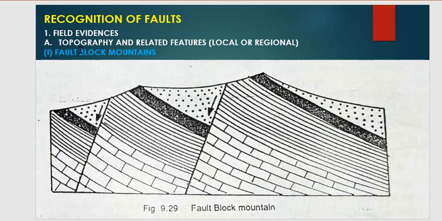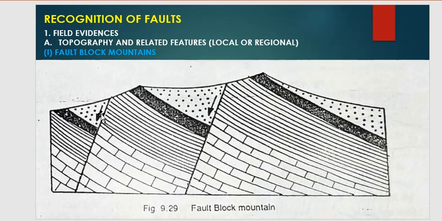The first field evidence is topography and related features, that is, topographic or geomorphological features, which may be local or regional. The first is the fault block mountain. What are topography and related features?